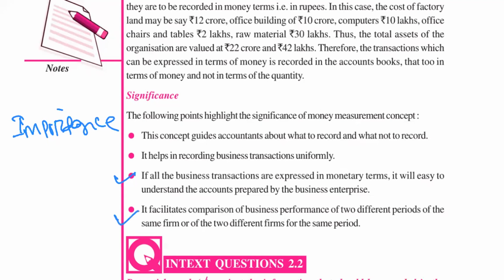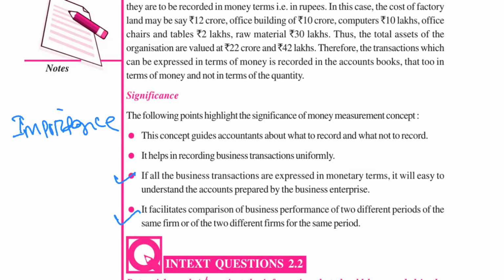Then coming to the next one, it facilitates comparison of business performance of two different periods of the same firm, or two different firms of the same period, okay. I told you it will be much easier to compare if we have recorded all the transactions in terms of money only. If you want to compare the sales position of two years, 2021 and 21-22, we can compare that sales of 2021 is 8 lakh and sales of 21-22 is 10 lakh. So we can easily compare which is better, okay.